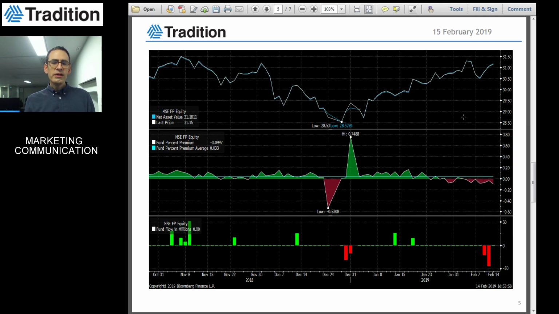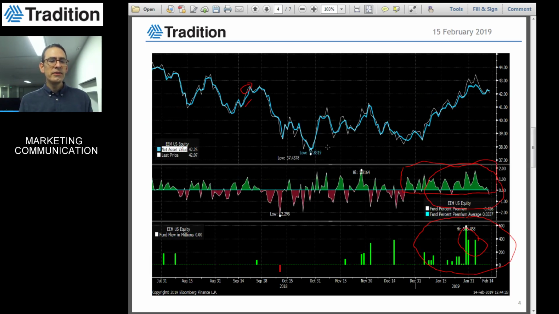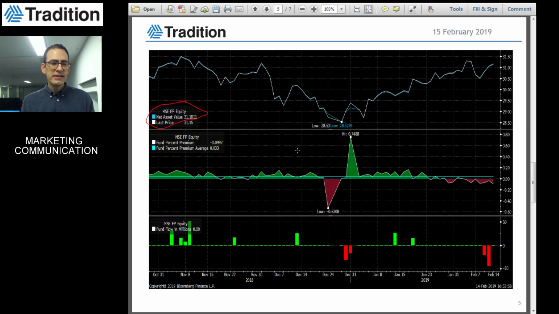On the other hand, when we look at European stock markets, this is the MSCI Europe tracker. Same view as on EEM US, similar analysis. We compare the last price of the ETF against its NAV. We can see that usually the spread compared to NAV is relatively small. There is one exception, here, but it was due to the lack of liquidity on Christmas, so it was not really relevant.